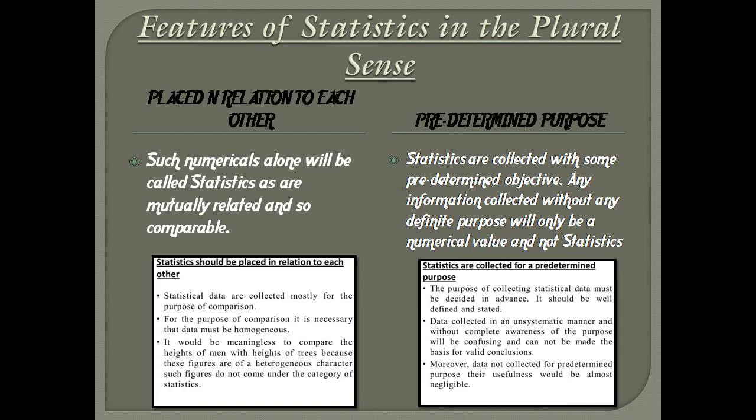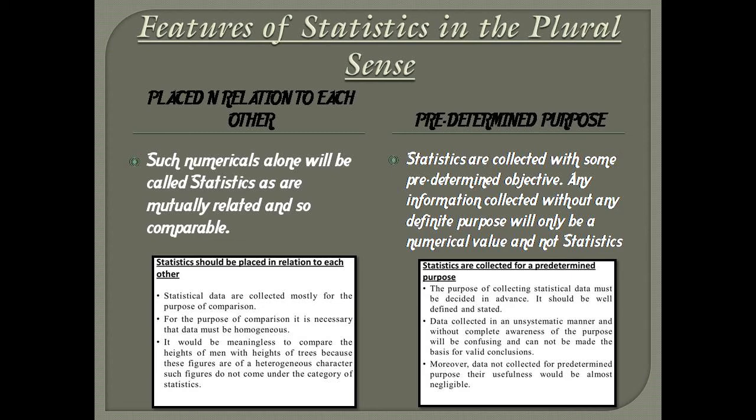Unless they have the quality of comparison, they cannot be called statistic. For example, if it is stated Ram is 40 years old, Mohan is 5 feet tall, Sohan has 60 kg of weight, then these numbers will not be called statistic as they are not mutually related nor subjected to comparison.